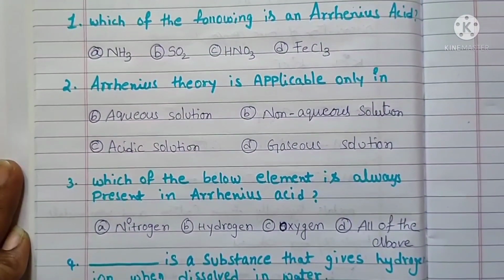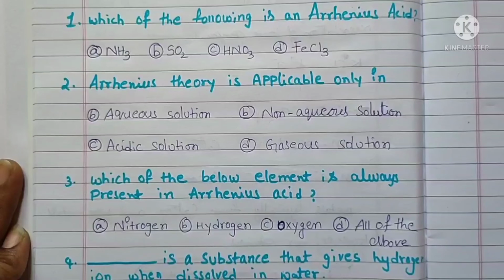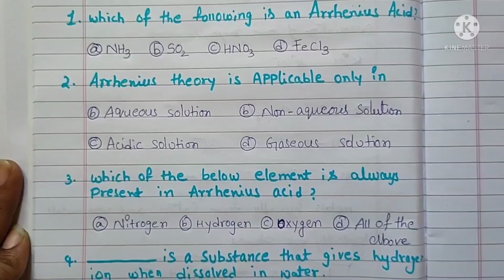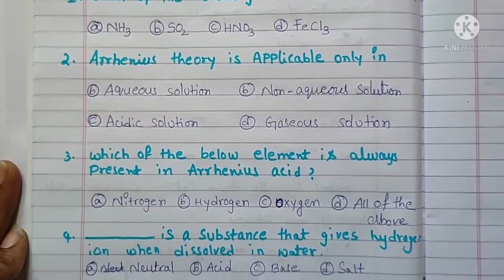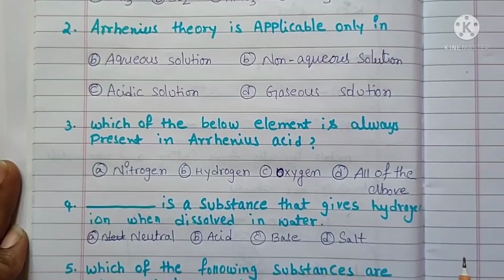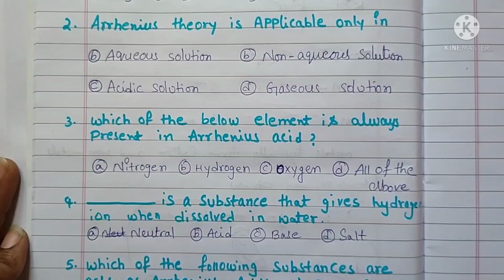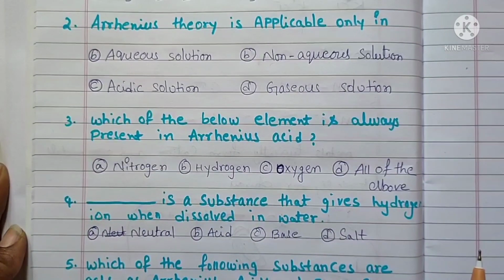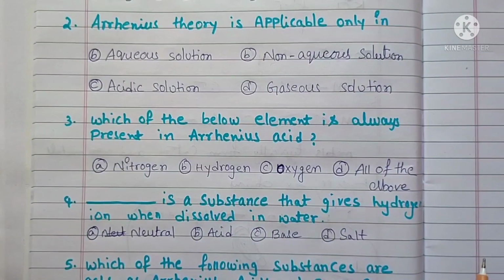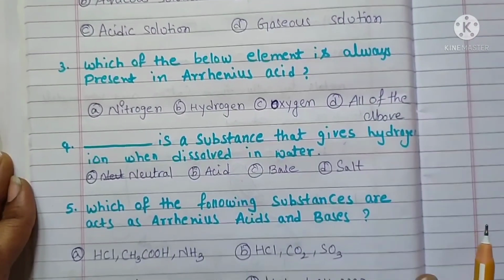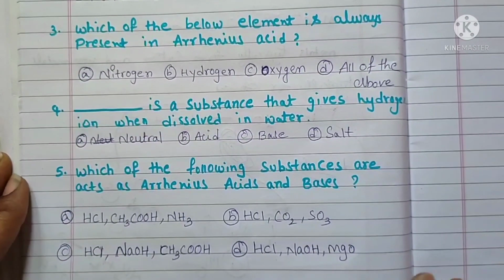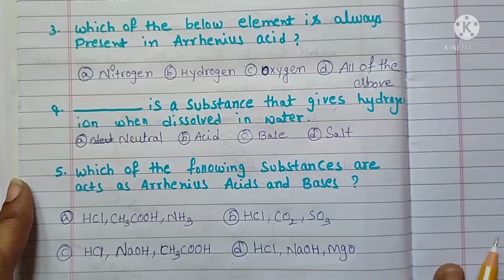Take the screenshot, pause the video and answer it. Comment it in the comment section. These 5 questions cover all the topics which we discussed.